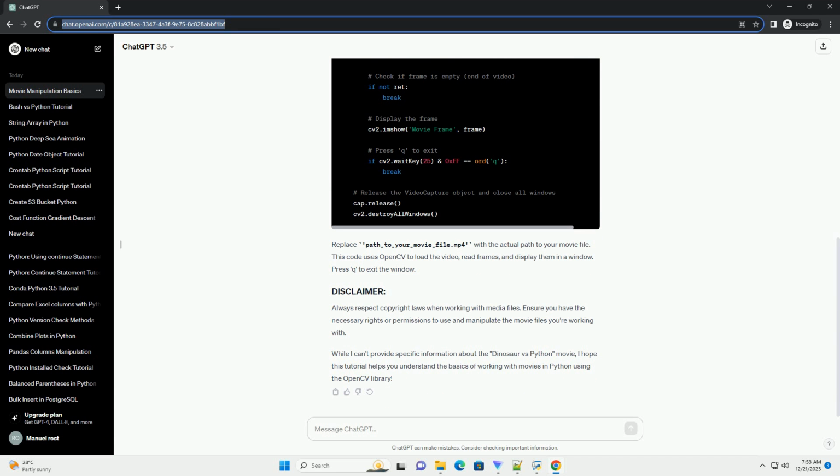Always respect copyright laws when working with media files. Ensure you have the necessary rights or permissions to use and manipulate the movie files you're working with.